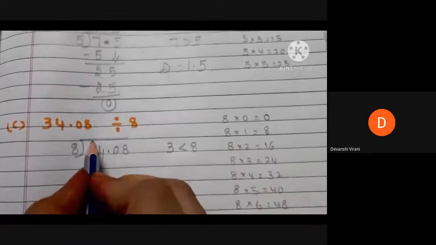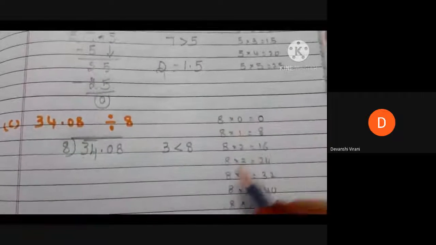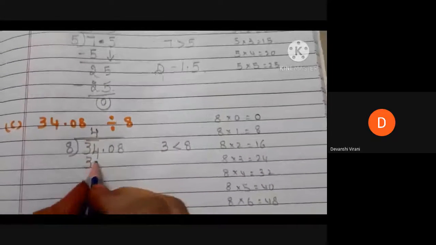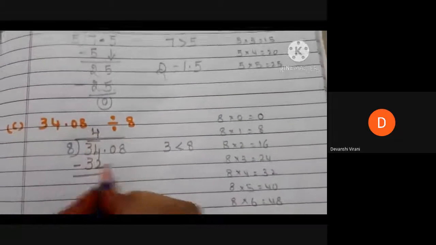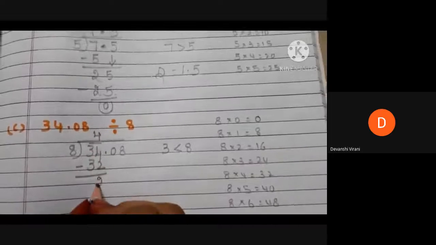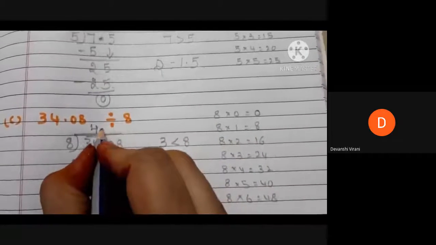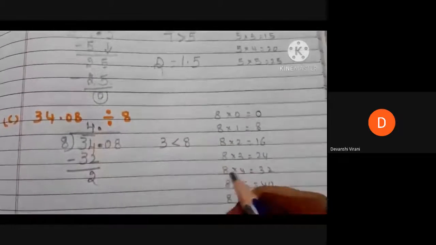So we have to take 34. Here 8 4s are 32. 34 minus 32 is 2. Here 34 after decimal point is there. Now we have to put decimal point in the quotient.